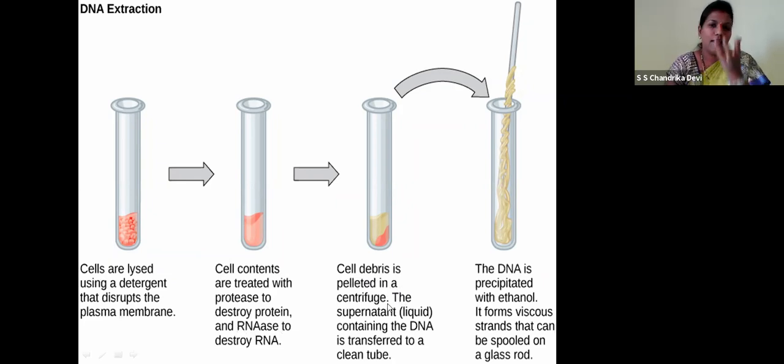So the cell debris is pelleted in a centrifuge. Children, we know we have a centrifuge machine. We insert the tube, so it will run very fast, in rotations per minute. So the cell debris is down here. This is the top portion, children, the portion which is centrifuged. This is the supernatant liquid which contains the DNA, and it is transferred to a clean tube. Now the DNA is precipitated with ethanol. It forms viscous strands that can be pulled out on a glass rod.